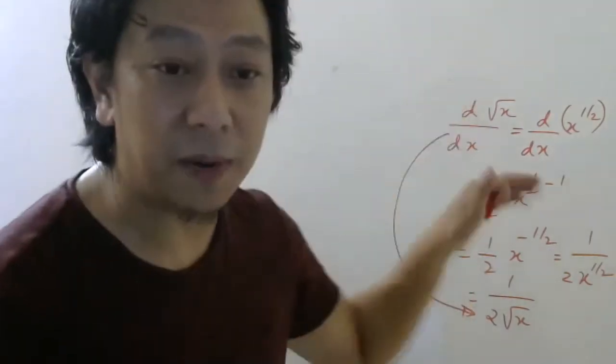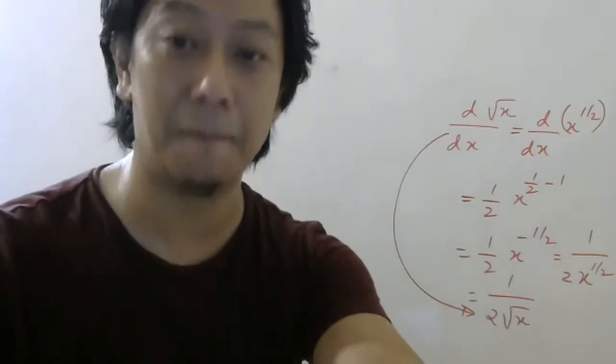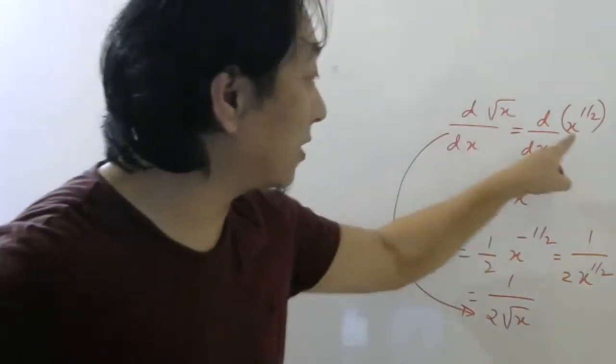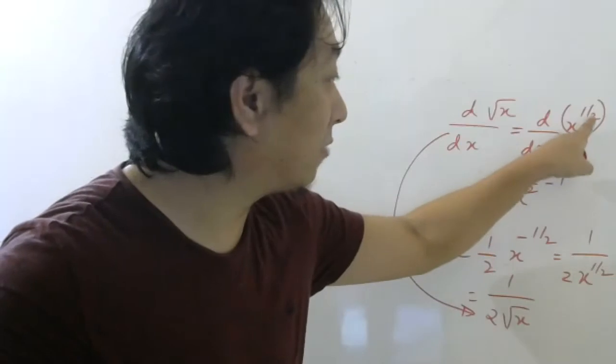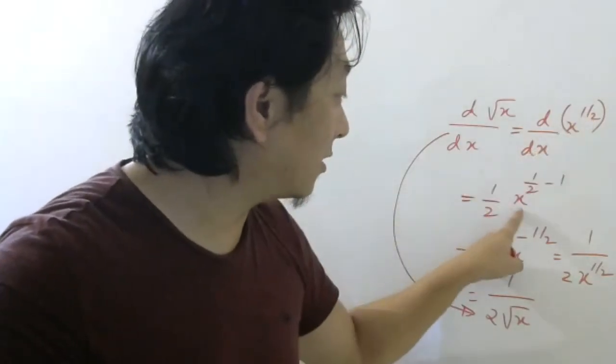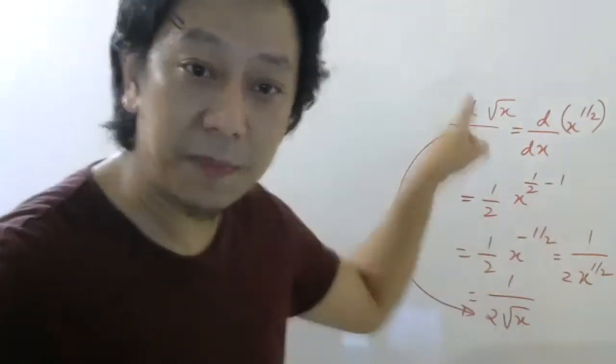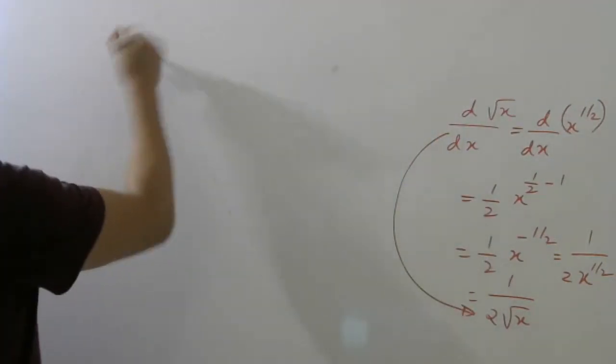Otherwise also you can apply the formula of x power n. Only remember root x means x power half. Then apply the formula n x power n minus 1. This part everybody understood, right? Okay. So now let me give you some other question.